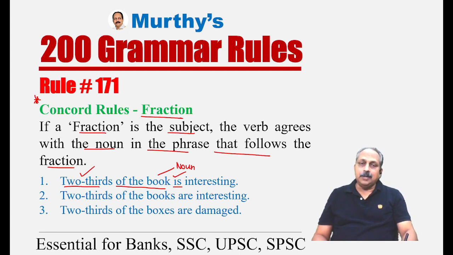Look at the second example. Again, a fraction is the subject, followed by the phrase of the books. What is the noun here? Books. It is in the plural form. The rule says the verb agrees with the noun in the phrase that follows a fraction, which is a subject. Based on that, a plural verb. Two thirds of the books are interesting.